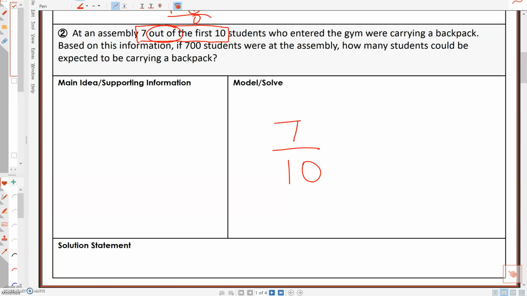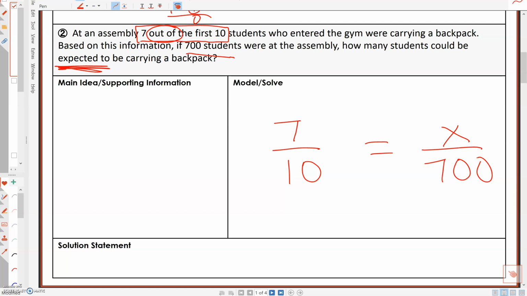Based on this information, if 700 students were at the assembly, how many students could be expected? There is your keyword. That means you are making a proportion. Well, how many students could be expected to be carrying a backpack? So the other total that they talked about is 700.